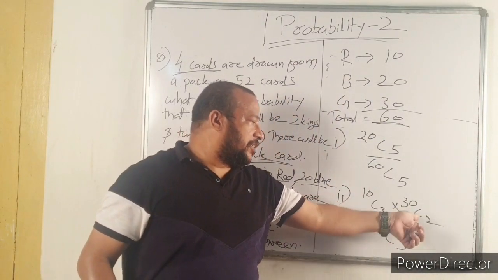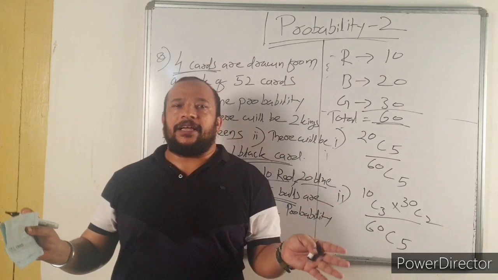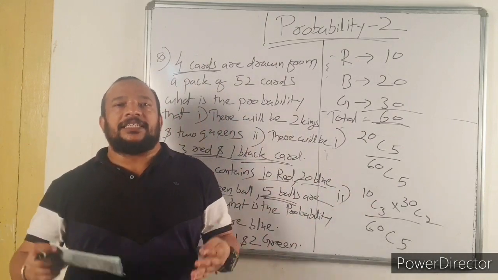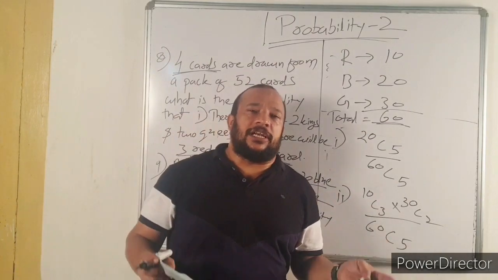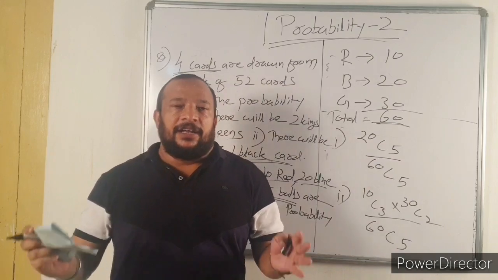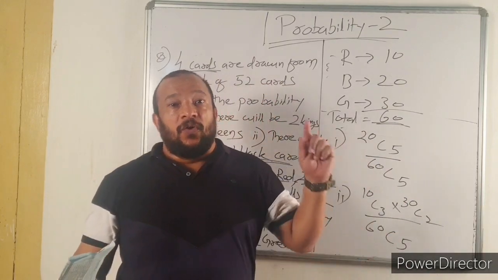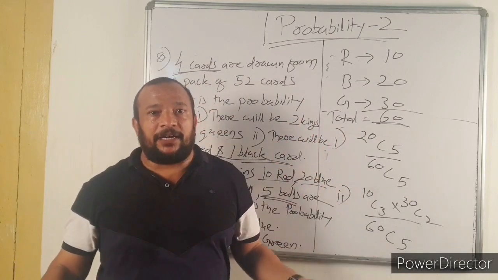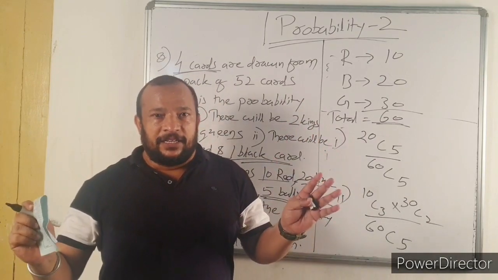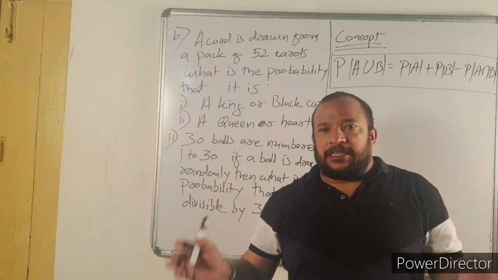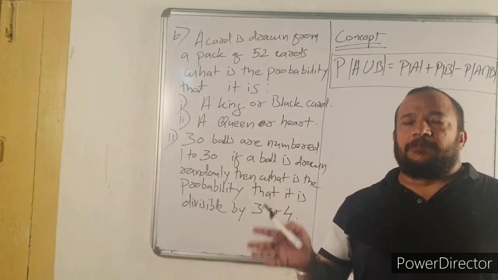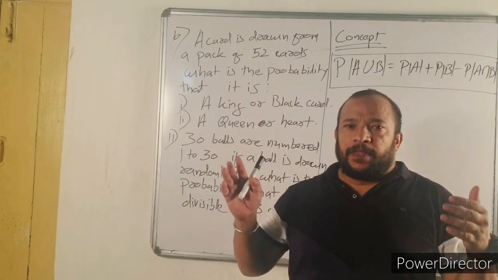10C3 into 30C2 divided by 60C5. The approach is the same. So questions related to balls in a bag or questions related to multiple cards without replacement, you can apply combination. Question number 10 and question number 11 are based on a concept.